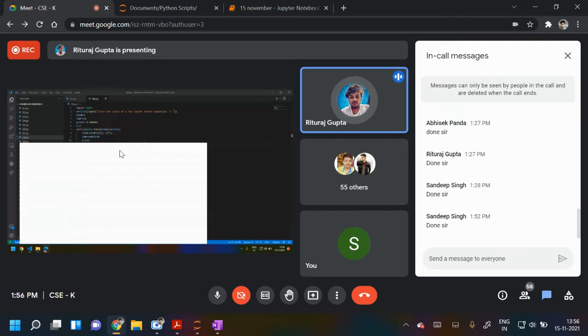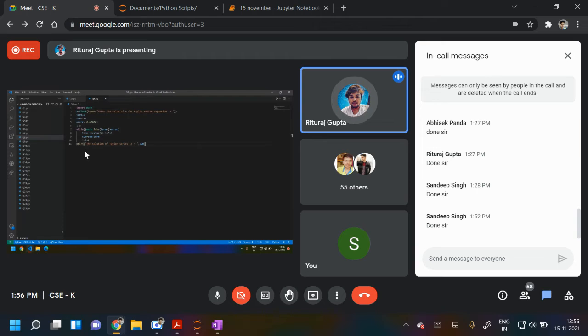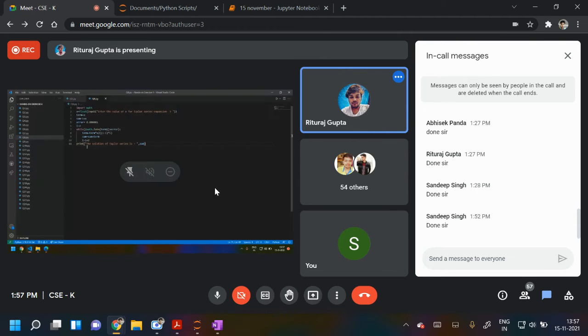Yes, sir. As the formula is 1 plus x square, I have considered the sum at the starting only as 1 plus x, and then the term was assigned as x. Then I calculated using into x. Then the factorial was given, and as there was no restriction for every term, it is only plus, so there is no need of sign changing. It will be directly multiplying with the term, and for the last two, I minus 1 and I are given for calculating the factorial, and then adding it to the sum, and lastly printing the value of sum.